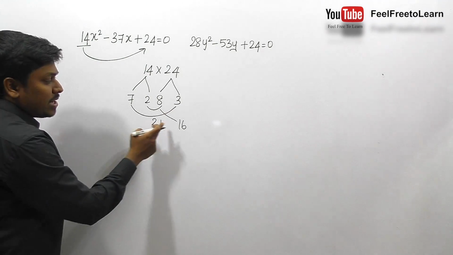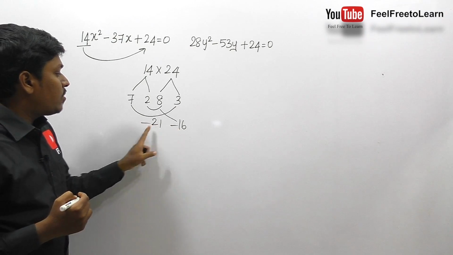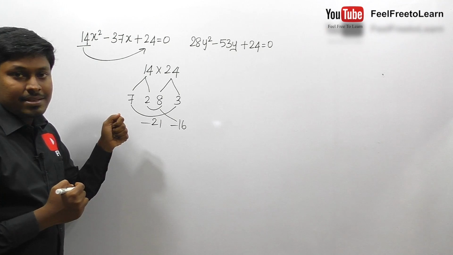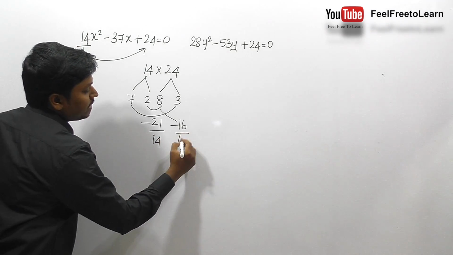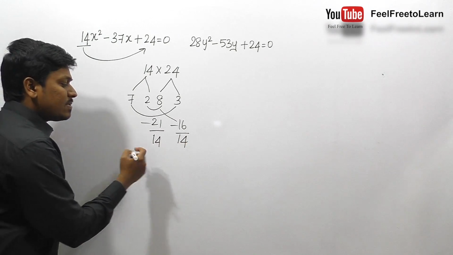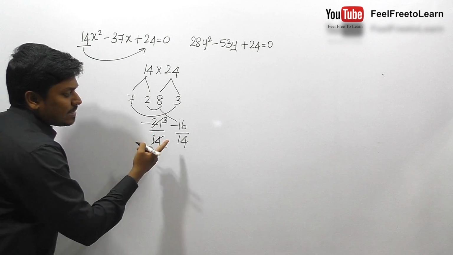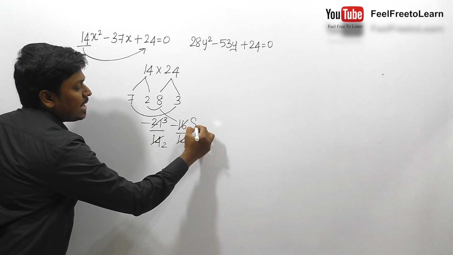So here it is plus 21 and minus 16, so we can say minus 21 minus 16. When we multiply both the numbers, the resultant will be positive. When we add both the numbers, the resultant will be minus 37. But before x square, we have a constant 14, so divide by 14, divide by 14. We can cancel this on 7 table 2, and this on 7 table 3, and this can be cancelled on 2 table, right? So when we cancel this on 2 table, 7 2s are 14, 8 2s are 16.